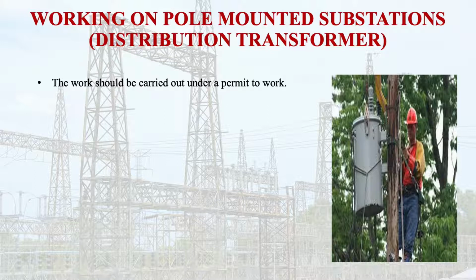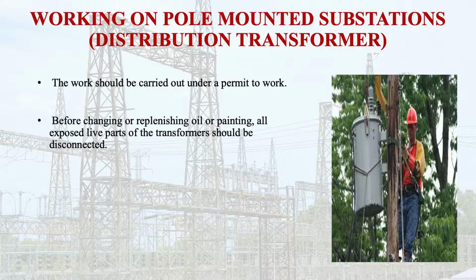The work should be carried out under the permit to work, as in all work on all electrical equipment. Before changing or replenishing oil or painting, all exposed live parts of transformers should be disconnected.